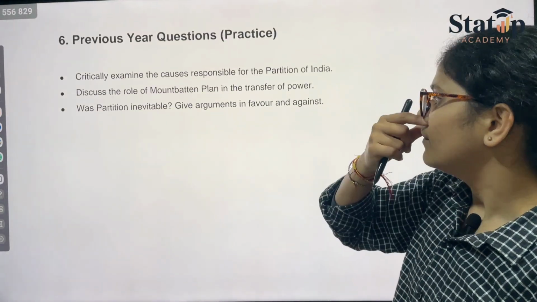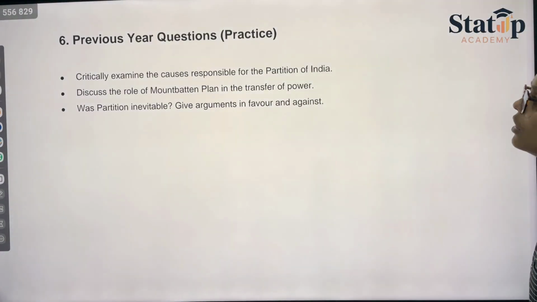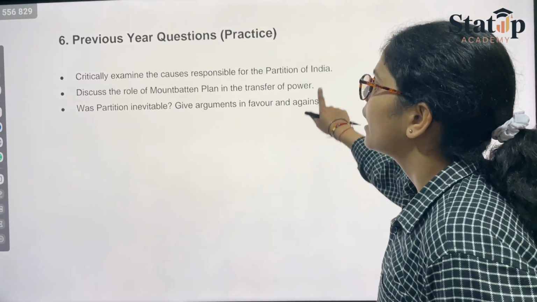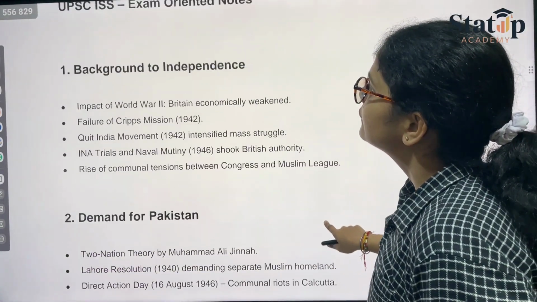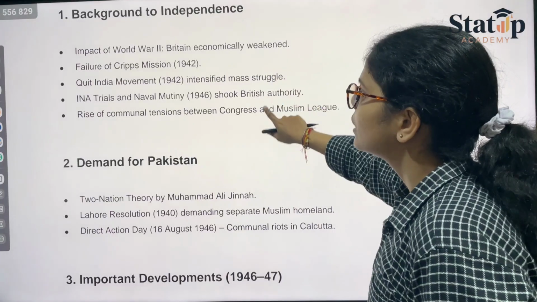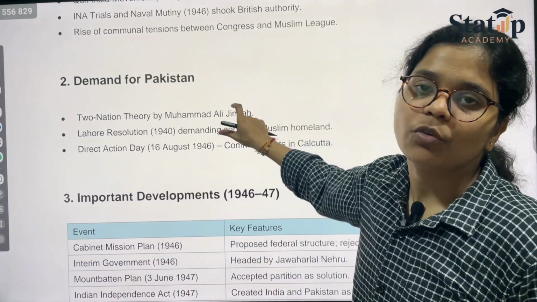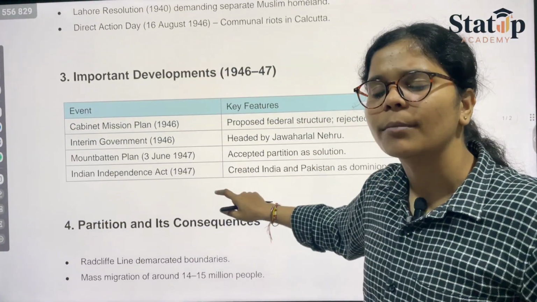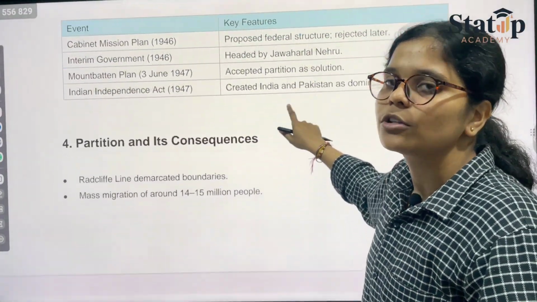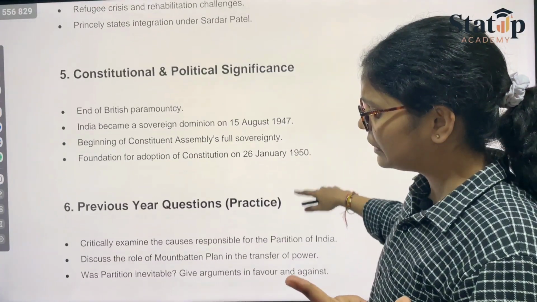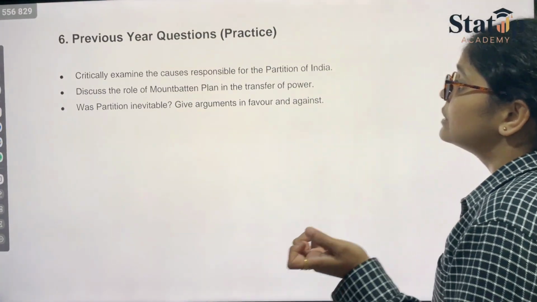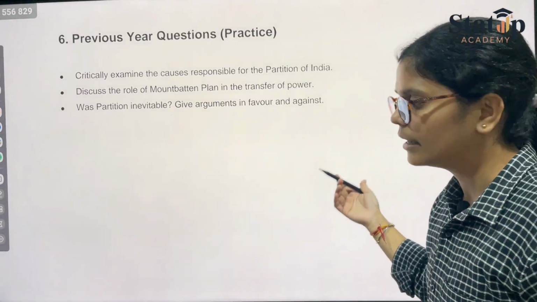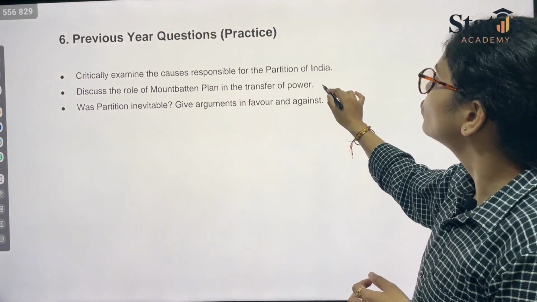So, if we talk about the PYQs, we have: critically examine the causes responsible for the partition of India. The causes have already been mentioned in the background of independence. Most of it was the demand for Pakistan from Muhammad Jinnah. You can also discuss the Mountbatten plan, the Wavell plan and the Cabinet Mission plan in this question. Then: discuss the Mountbatten plan and the transfer of power. It has already come, it might come again. You can do this question.